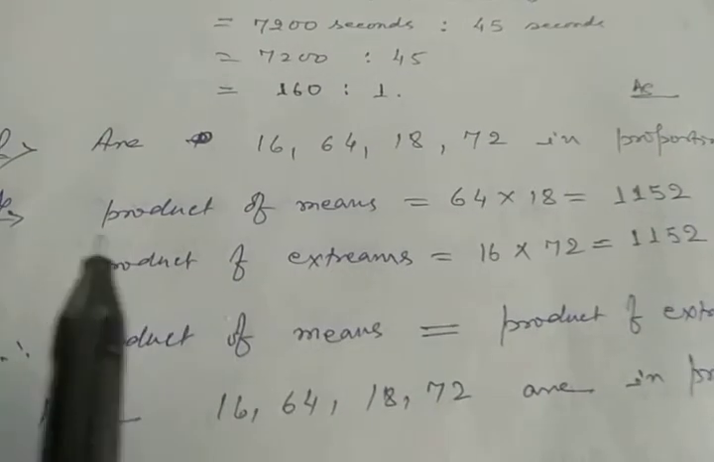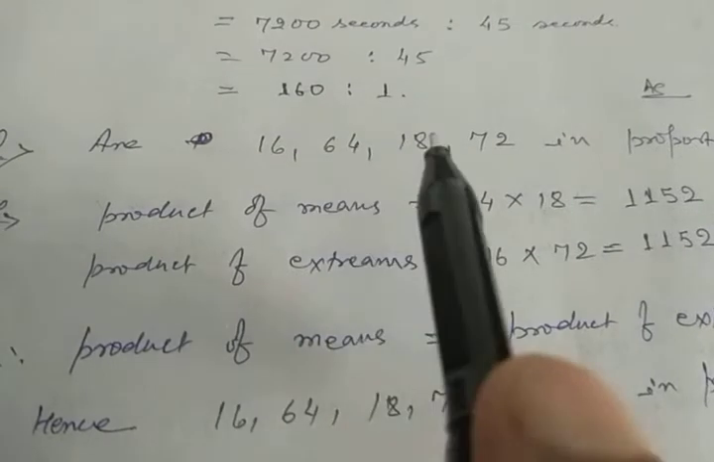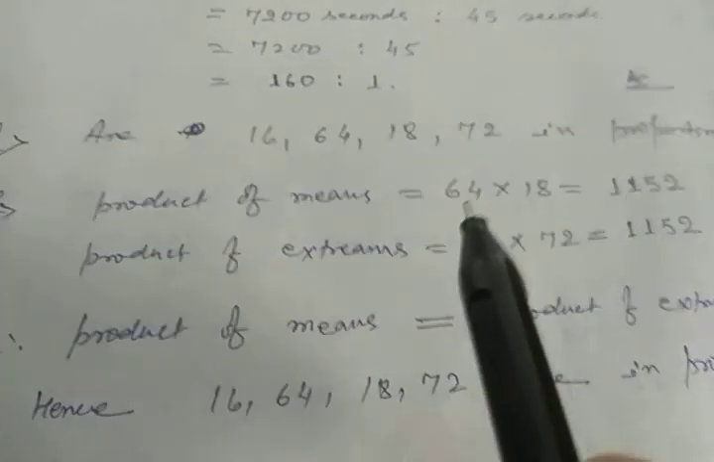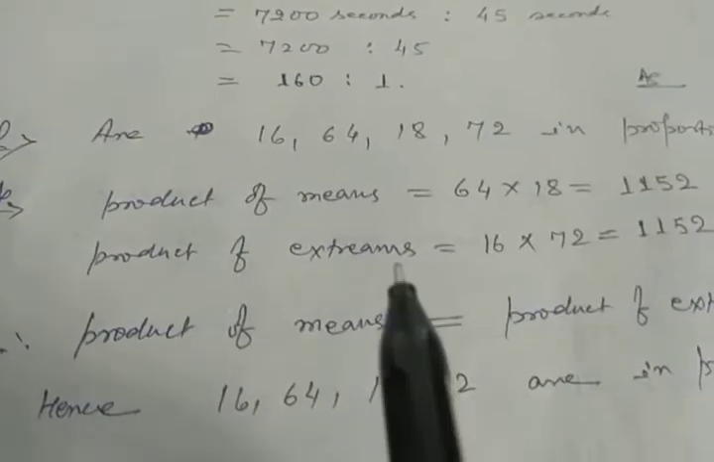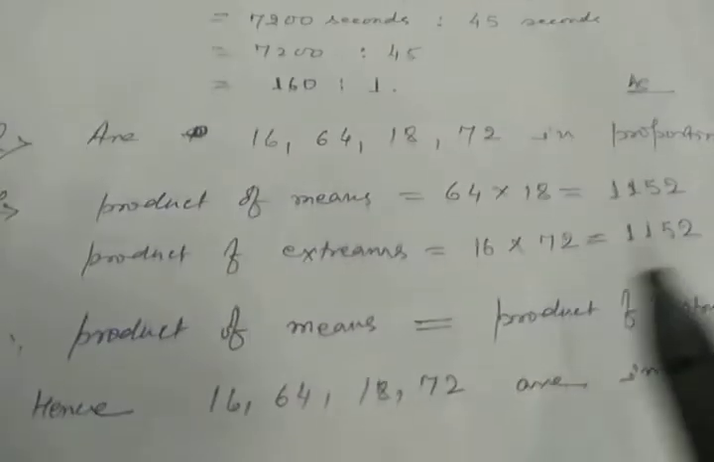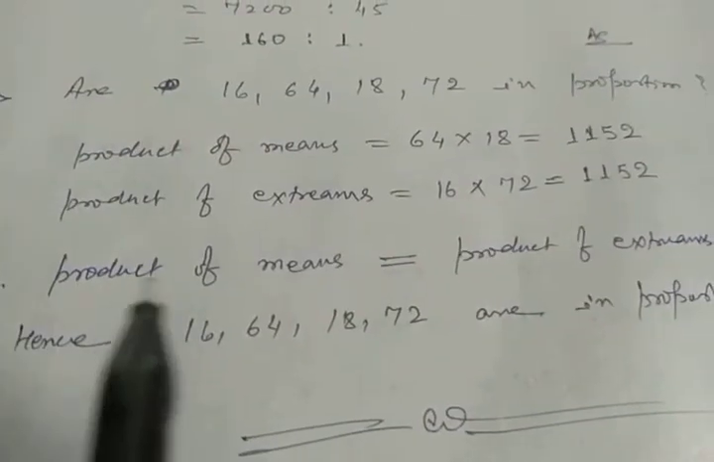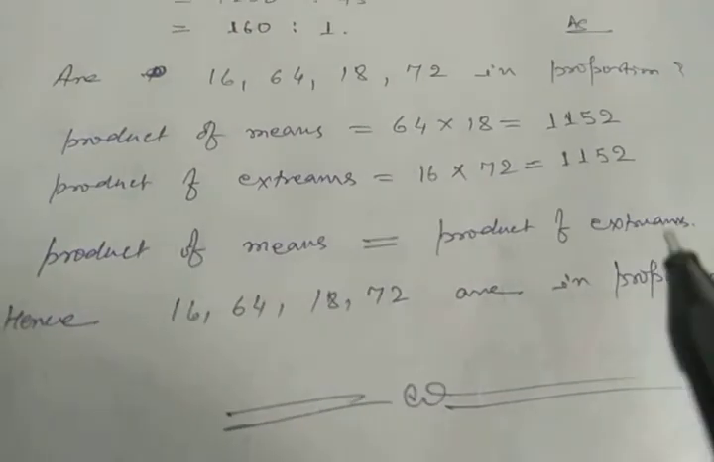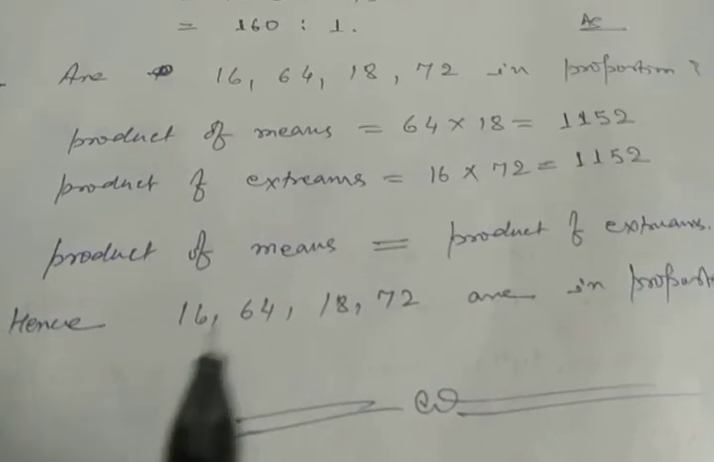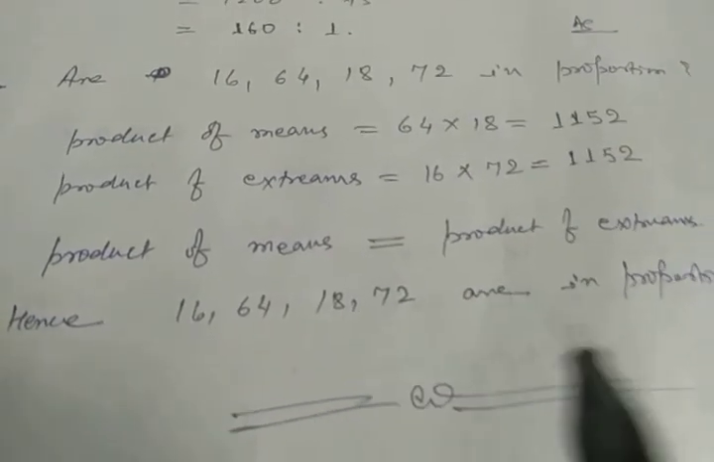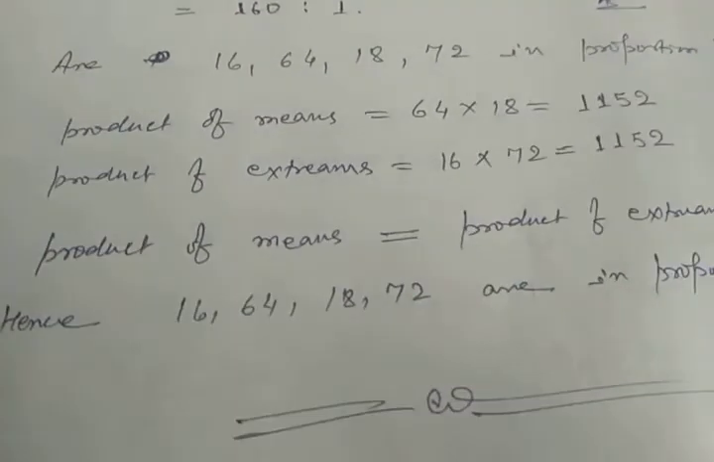At first we calculate the product of means and the product of extremes. So the product of means: the middle numbers are 64 and 18, take their product. Now the product of extremes, 16 into 72. Now multiply. Now we observe that these two are equal. So we will write product of means is equal to product of extremes. And if they are equal, we will write 16, 64, 18, 72 are in proportion. If they are not equal, it means the given numbers are not in proportion.